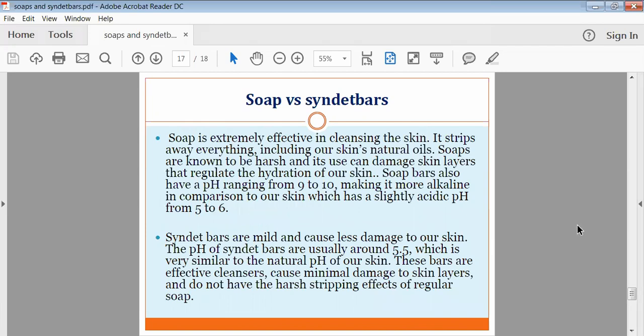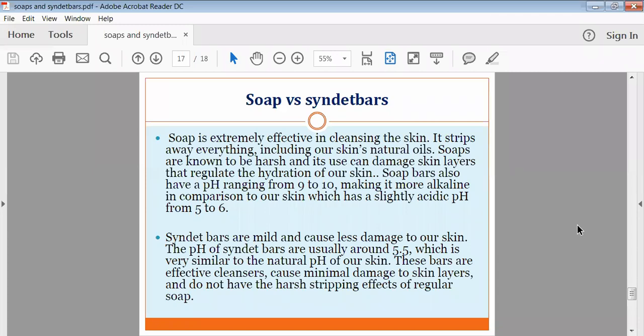Now, the difference between soaps and synthetic bars. Generally, soaps are extremely effective in the cleaning process. They can strip away everything, or wash out everything, like your skin's natural oils. Soaps are known to be harsh, and their use can damage your skin layers. Soap bars also have a high pH range, from 9 to 10, and because of that, they are more alkaline compared to our skin pH. So that's why they can have a harmful effect on the skin.